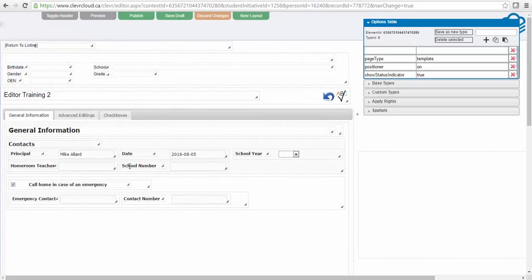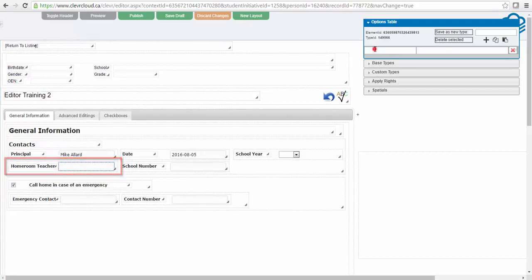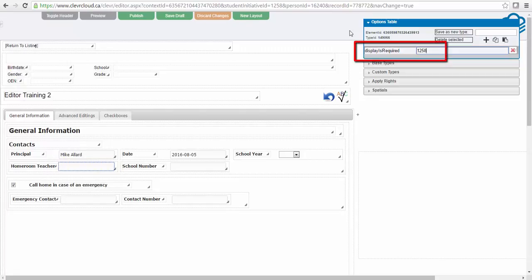Another feature available is to indicate that a given field is required, however, simply provide a pop-up notice when the user enters data into the field. To accomplish this, after selecting the element to be flagged, add an attribute of display is required with a value of the student initiative ID.